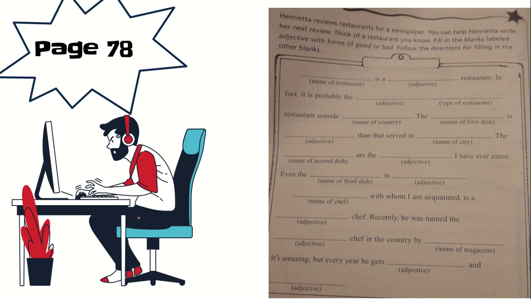Recently, he was named the blank chef in the country. The blank in the country is being compared with too many other chefs. By the name of a magazine: TV Notas, Cocinando con Lupe, Cooking, the best dish of the country. Invent the name of a magazine: Revista, nombre de revista. It is amazing, but every year he gets blank and blank, better and better.